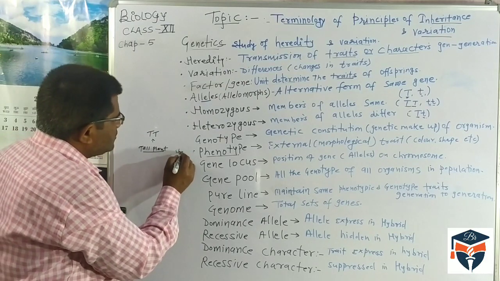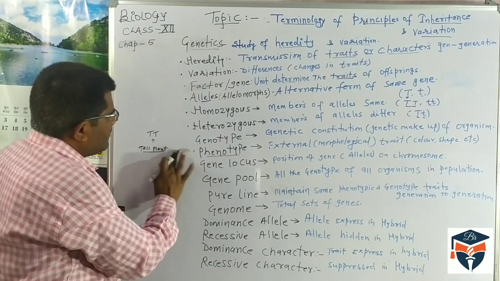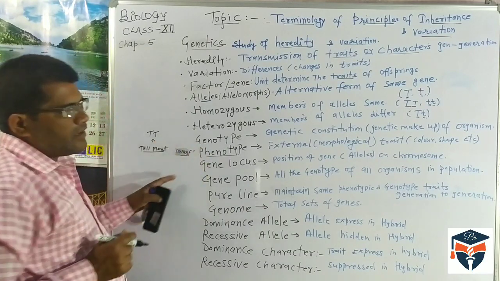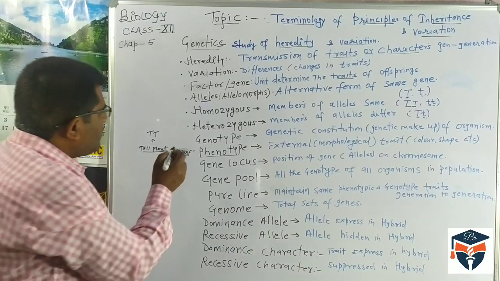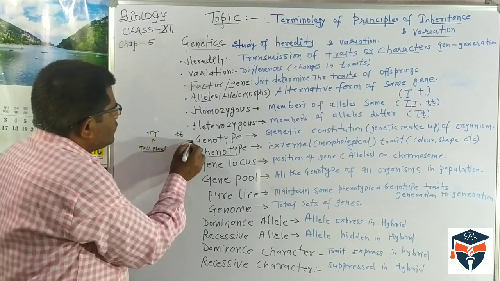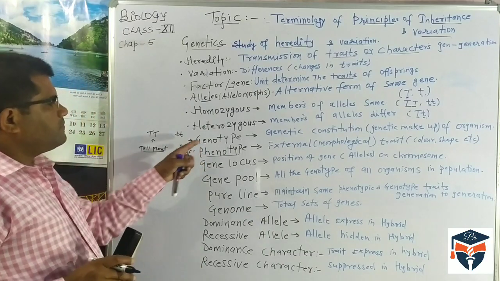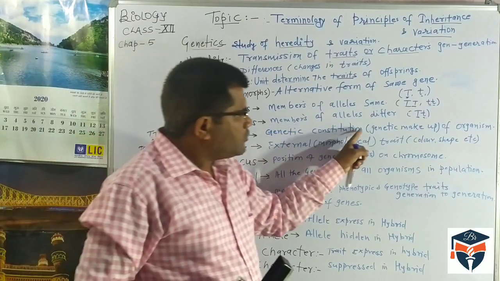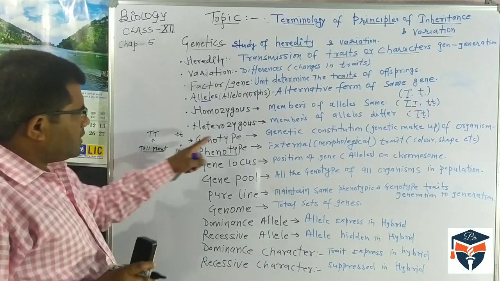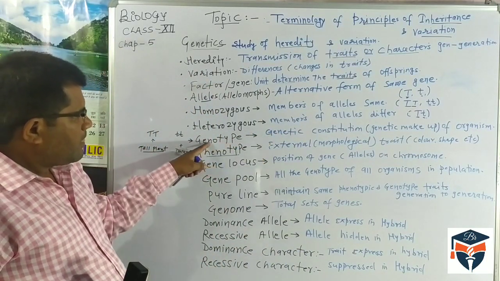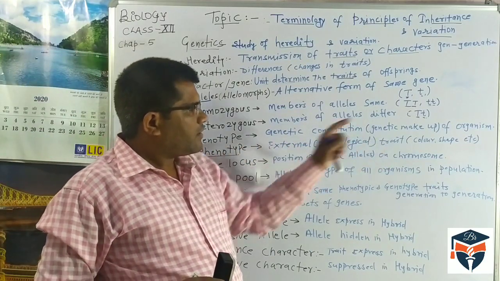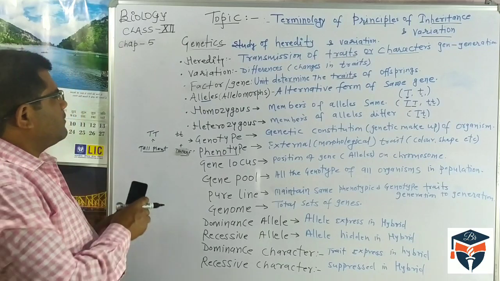Similarly, if I write the dwarf plant, the dwarf plant is the phenotypic character, and for the dwarf plant the genotype is small t, small t. So small t small t is the genetic constitution or genetic makeup of the organism. Genetic makeup of an organism is the genotype, and the external feature of the organism is called the phenotype.